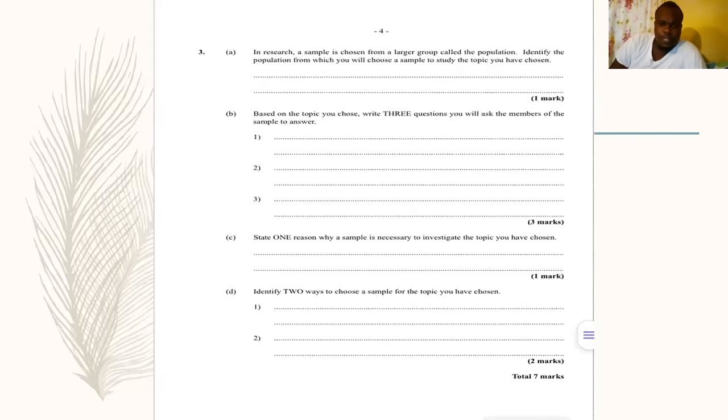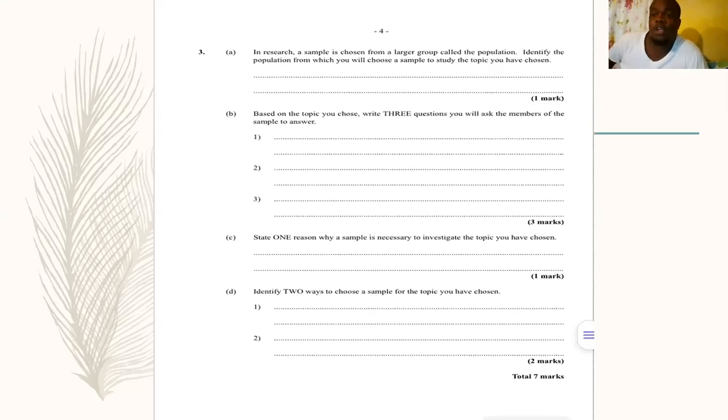Good. D now says, identify 2 ways to choose a sample for the topic you have chosen. So how are you going to go about choosing the sample? 2 ways that this can be done is random selection, right? So a complete sample frame of all eligible individuals. So you can just randomly select persons who are unemployed and give them.